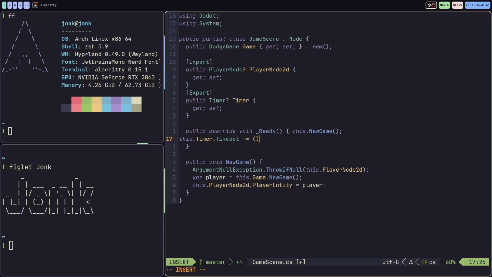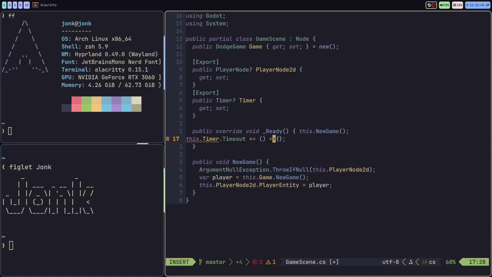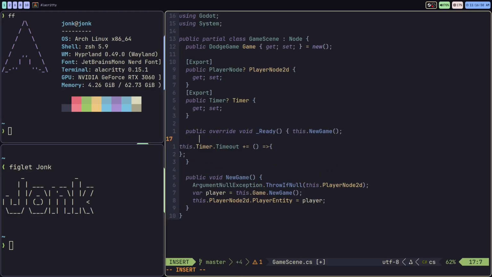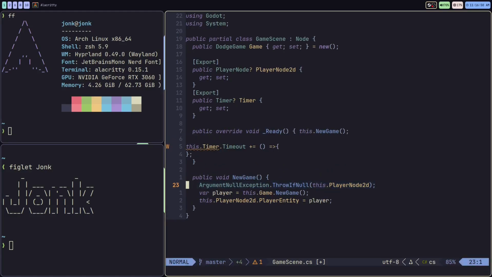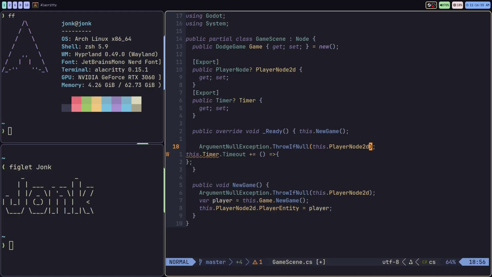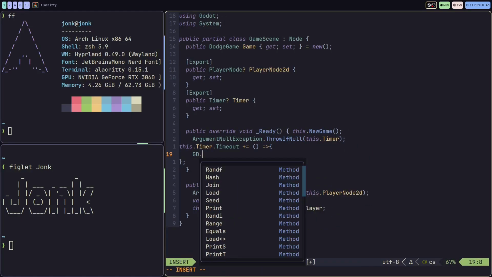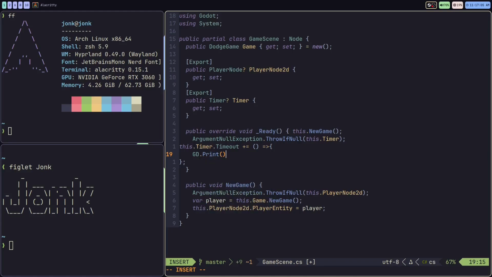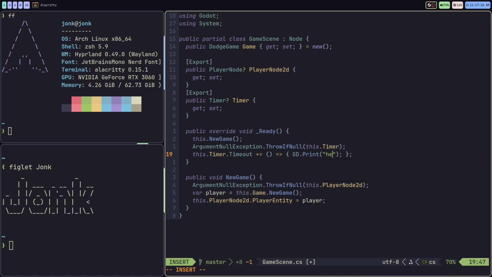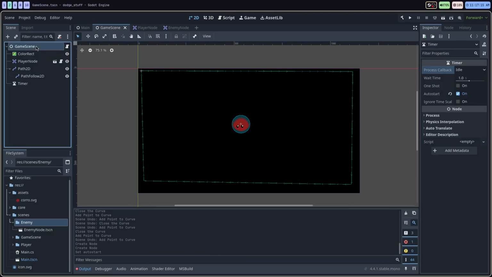And then we're going to add our callback method here. Add the arrow functionality. I'm going to set another argument, null, throw if null exception, because the timer should always be set in the editor. And on timeout, just for now, we'll just do a GD print statement, and I'll just print out hello from timer.